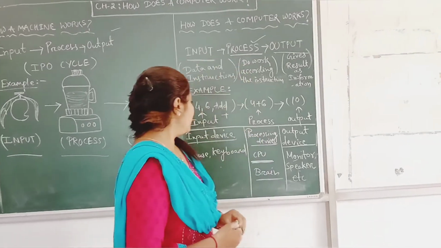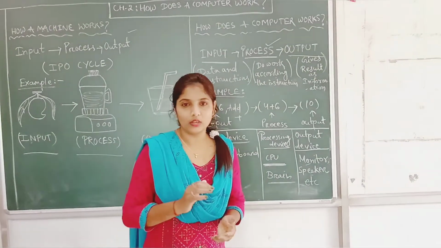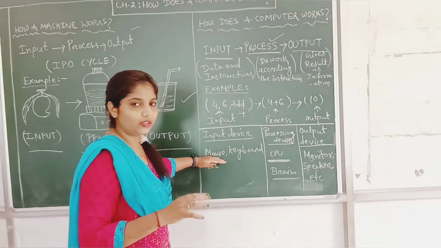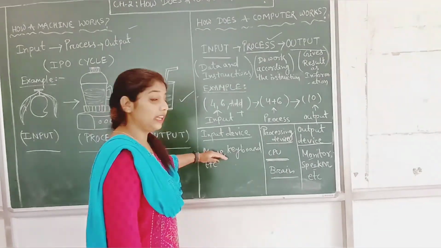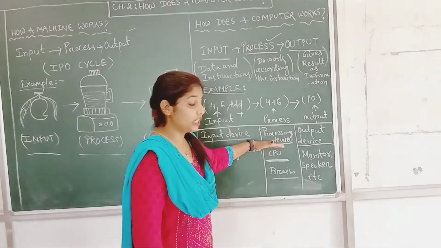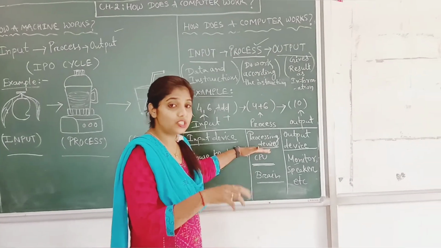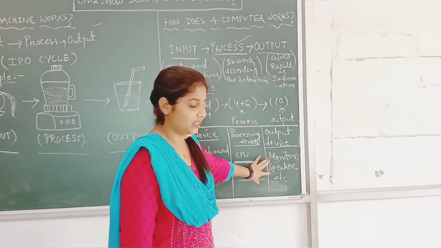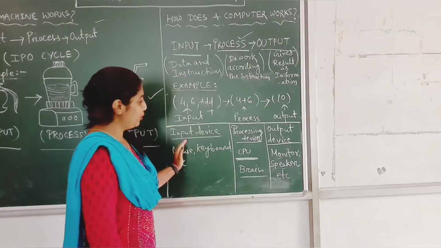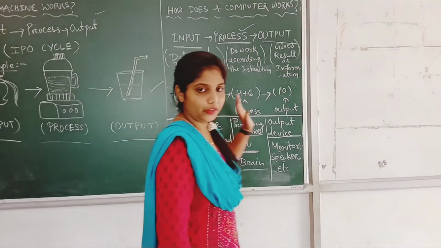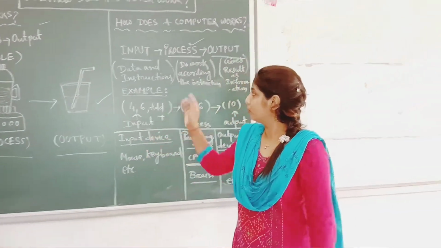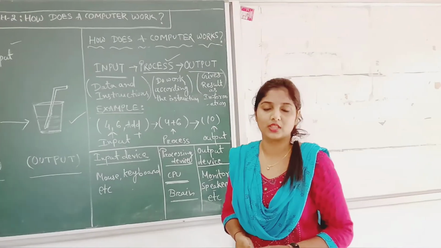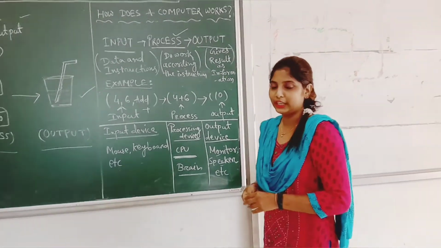So suppose you want to play a song. First what will you do? You have to take the mouse to select, yes or no? Yes. You select the song. Then the computer processes that the user wants to listen to this song. Then by using the speaker you can listen to the song, yes or no? Yes. So these are the input device, processing device and output device. I hope all of you are clear about how the machine works and how the computer works. If you have any doubt, then you can contact me.